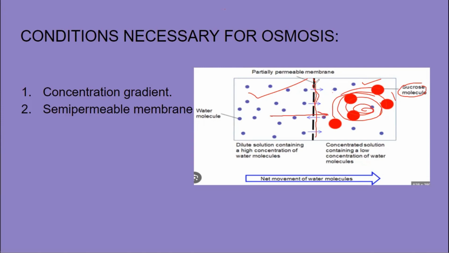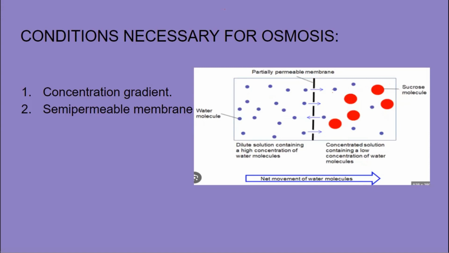If you remove the semi-permeable membrane, then it will not remain osmosis anymore. Then what will it become? It will become simply diffusion. Then who will move? Then the salt will move from the area where it is more towards the area where it is less. So this is the difference in between osmosis and diffusion.